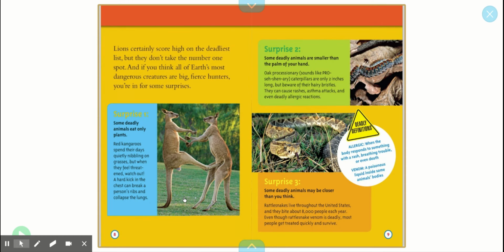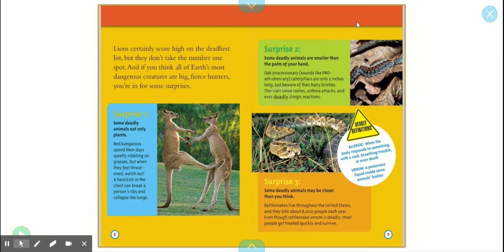I'm just skimming through. I remember this page about kangaroos. What made them deadly was their kicking. That's different than the claws and the teeth from the last page. I'm also seeing some of those same words repeated as I'm skimming: deadliest, dangerous, fierce. Also down here, deadly, breaking.